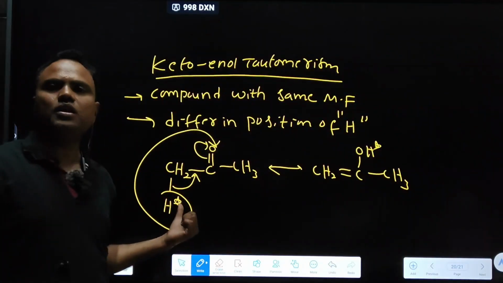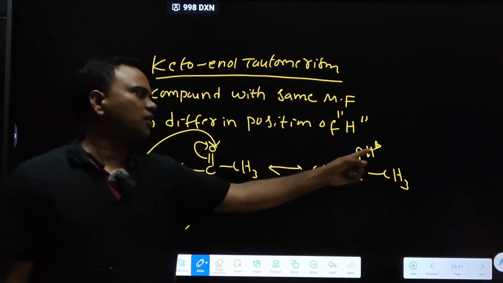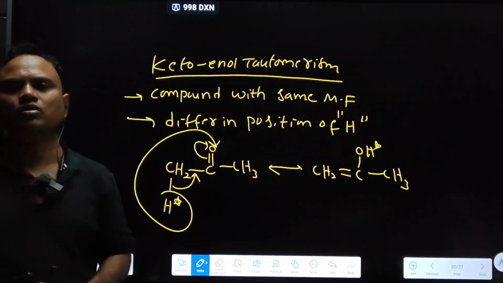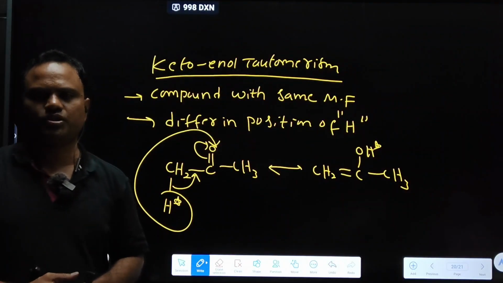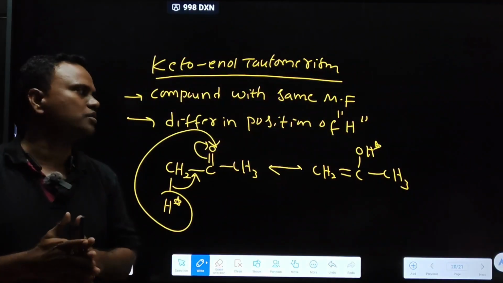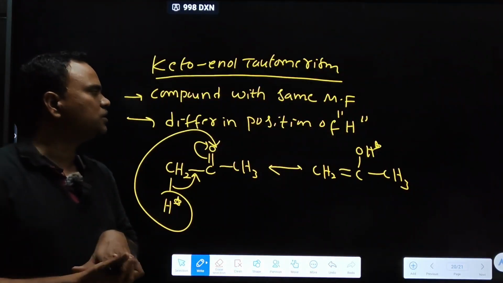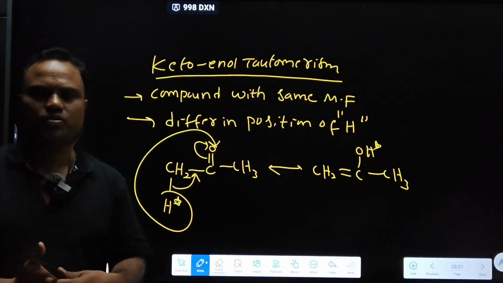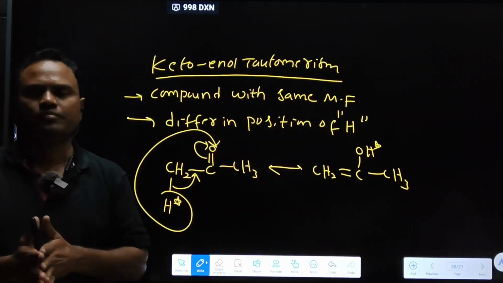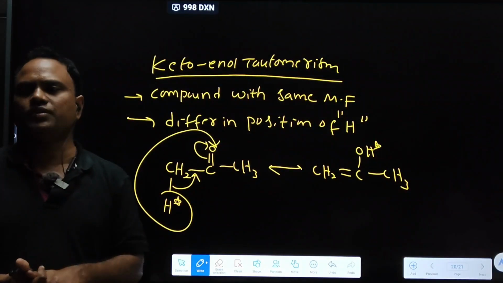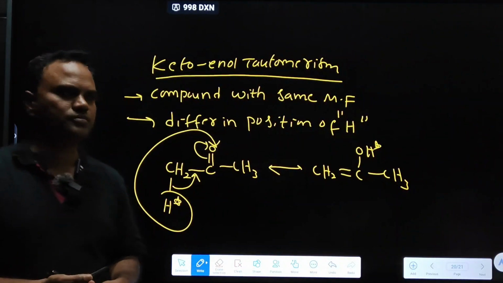Here hydrogen is attached to carbon. Here hydrogen is attached to oxygen. The position of the hydrogen is different. Compounds with the same molecular formula but differing in the position of hydrogen are called tautomers, and the phenomenon is keto-enol tautomerism.